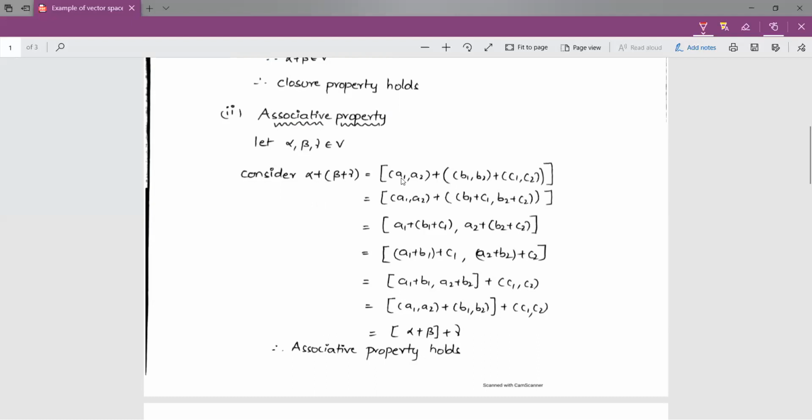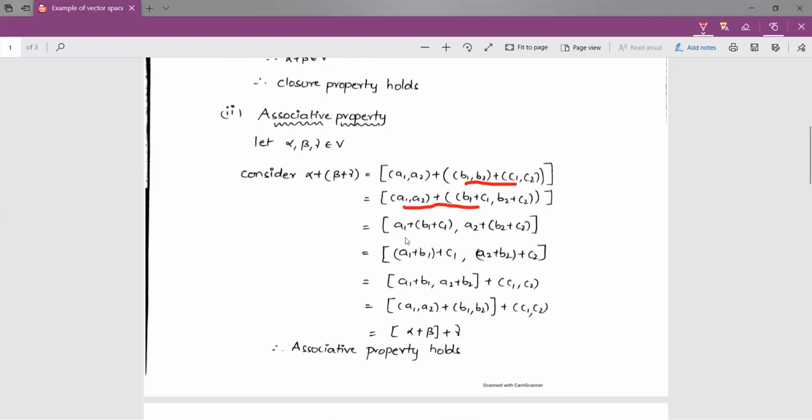So alpha is (a1, a2), beta is (b1, b2), and gamma is (c1, c2). So first we have to add these two ordered pairs. If we add these two ordered pairs, we get (b1 plus c1, b2 plus c2). After that, we have to add these two ordered pairs. We get (a1 plus (b1 plus c1), a2 plus (b2 plus c2)).